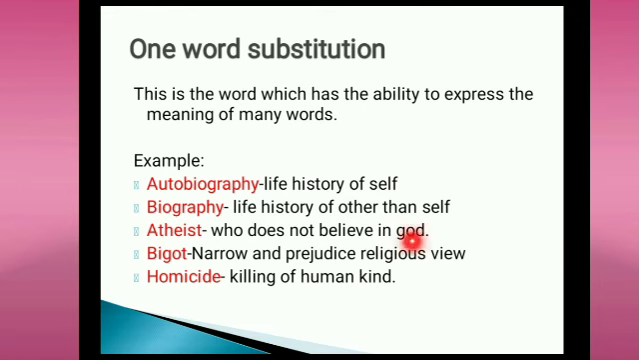Atheist: who does not believe in God. Who does not believe in God is called atheist. So atheist is the word which has the capacity to express so many words at a time. Bigot: narrow and prejudiced religious view. Bigot means narrow and prejudiced religious view. So bigot is the one word. Homicide: killing of humankind. Killing of humankind, that is called homicide. That's why they are called one word substitution, and these words have the capacity to express many words at a time.